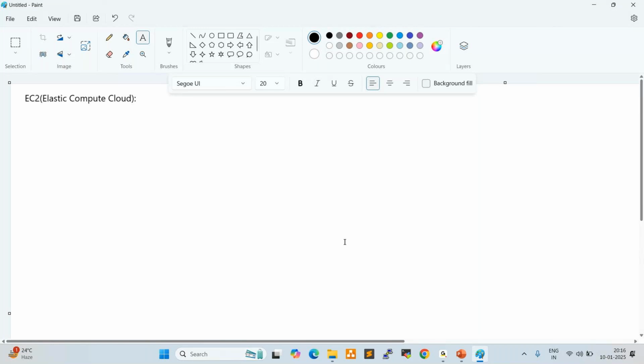In real-time projects, we get tickets and requests from developers and testers. The project team creates requests. They are working on some application development, so they need 10 servers, 10 EC2 instances. If they need any servers or resources, what will they do? Normally the development team creates a ticket.